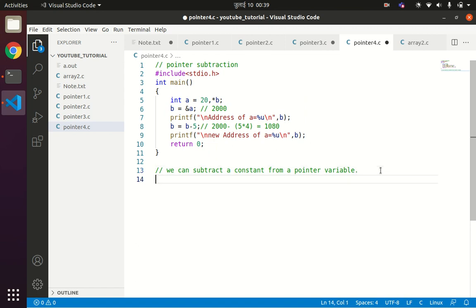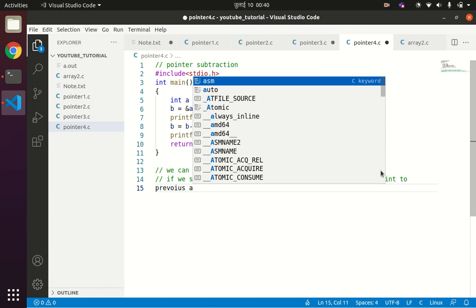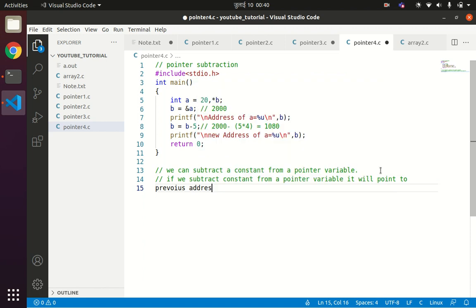Now if we subtract a constant from a pointer variable, it will point to the previous address location.